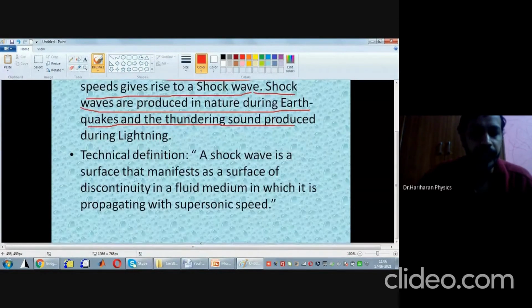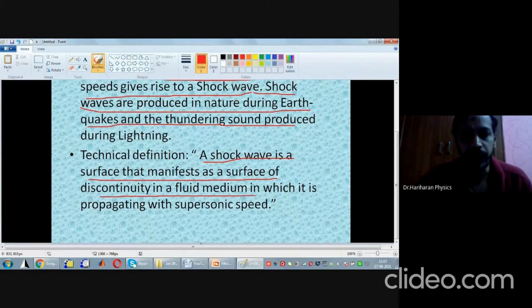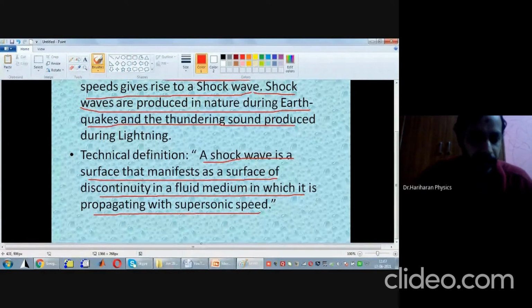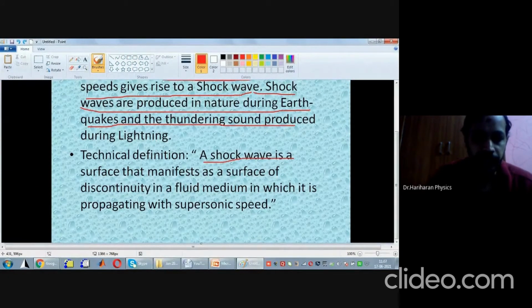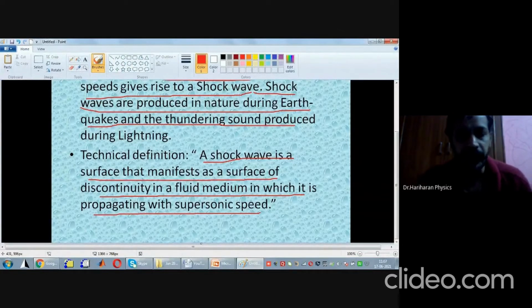Now, what is the technical definition of a shock wave? A shock wave is a surface that manifests as a surface of discontinuity in a fluid in which it is moving at a supersonic speed. So it is a surface of discontinuity.